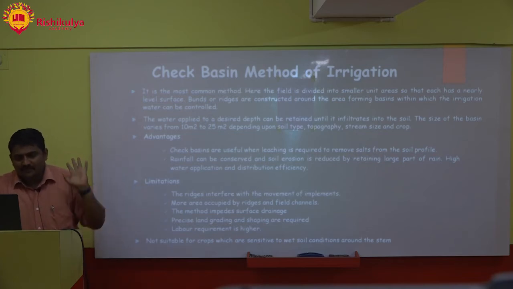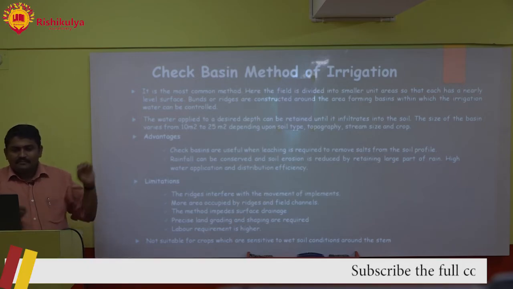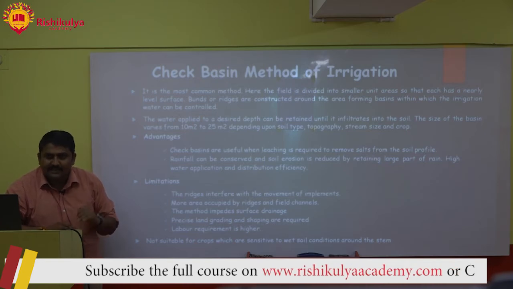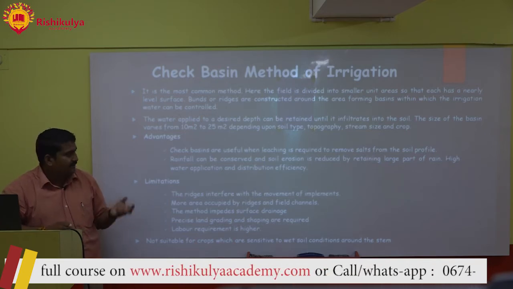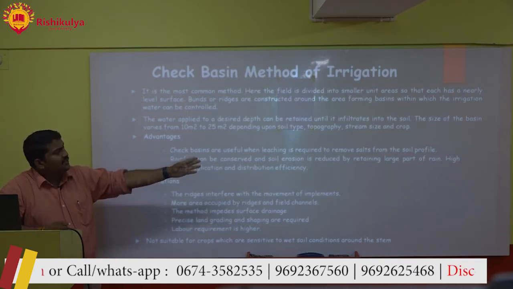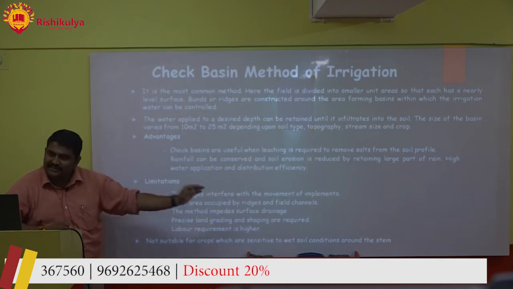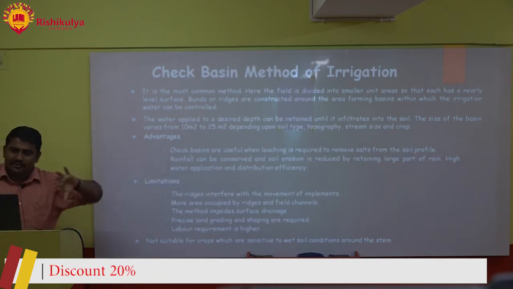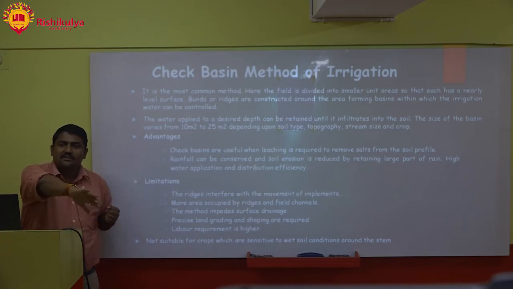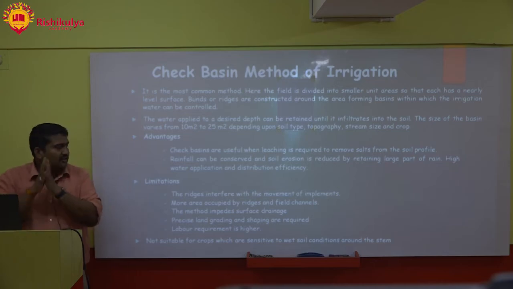What are the advantages of check basin method? This is the important part for your examinations. Check basins are useful when leaching is required to remove salts from the soil profile. Sometimes you will find that salinity is a major problem. In those cases, check basins are useful. Next, rainfall can be conserved and soil erosion is reduced by retaining a large part of the rain. High water application and distribution efficiency is there because of this method. If we don't make the basins, soil erosion will occur. If rainfall is coming with huge velocity, soil erosion also may occur. So here we are having twin benefit. We are doing irrigation and we are conserving soil also.